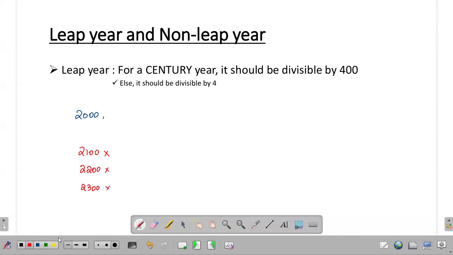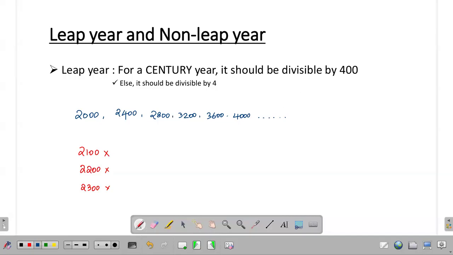Okay. Now, let us consider 2400. 2400 is a century year, and 2400 is divisible by 400. So 2400 will be a leap year. Similarly, 2800, 3200, 3600, 4000, and so on and so forth. All these century years will be leap years.